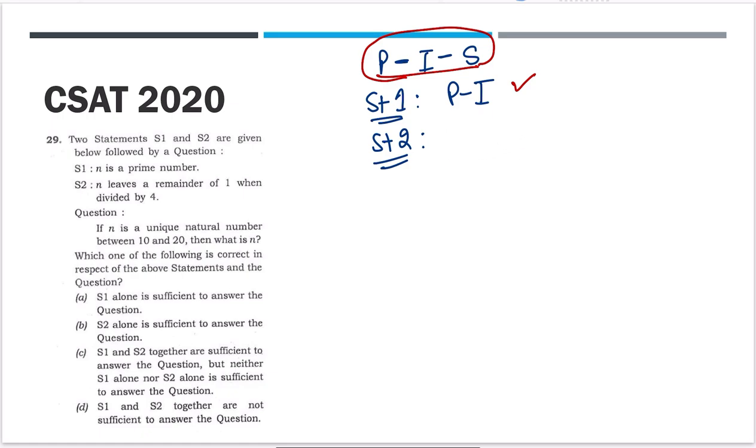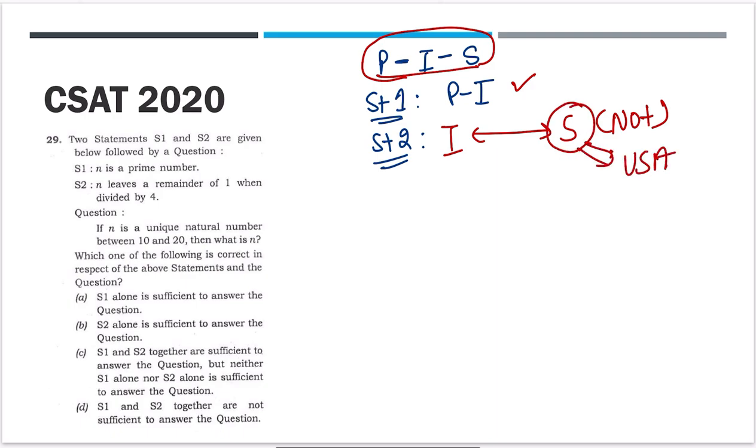Suppose instead I write that Pakistan and India are neighbors, but India and Sri Lanka are not neighbors, and Sri Lanka is also near USA, which is very far from India, right? Now the first statement, Pakistan and India are neighbors, gives you half the idea that Pakistan and India are somewhere close.